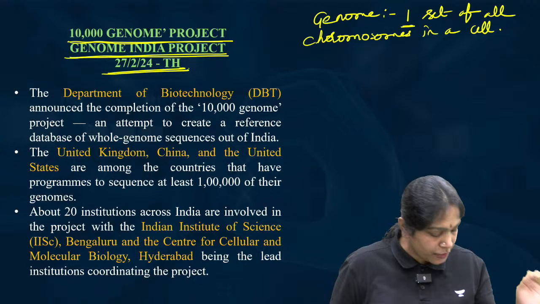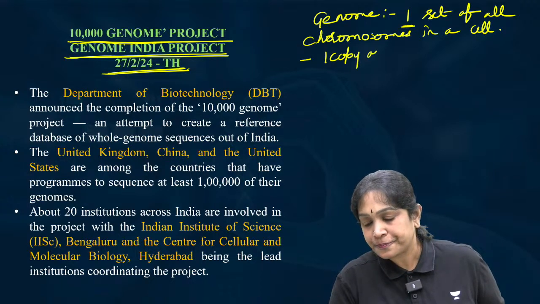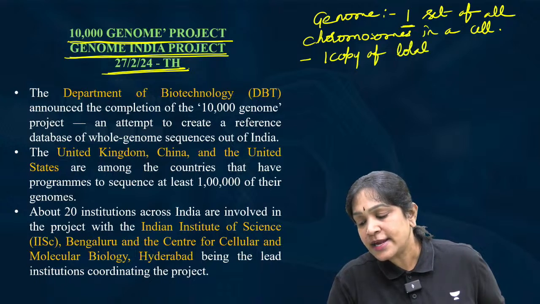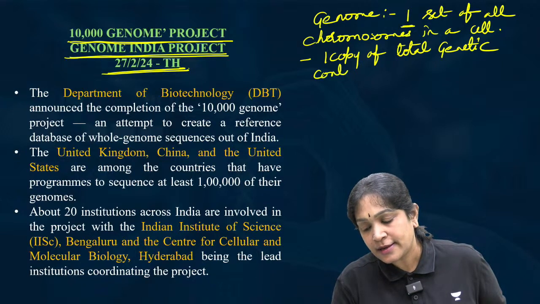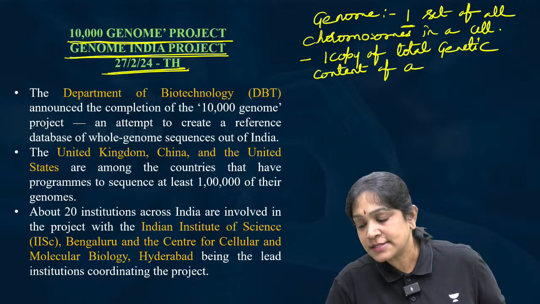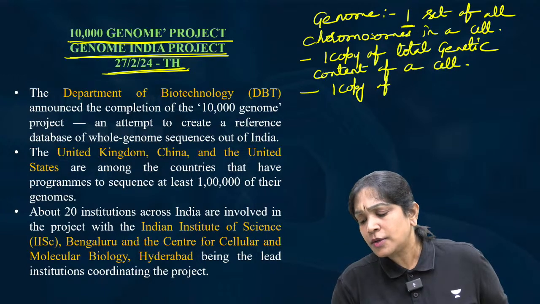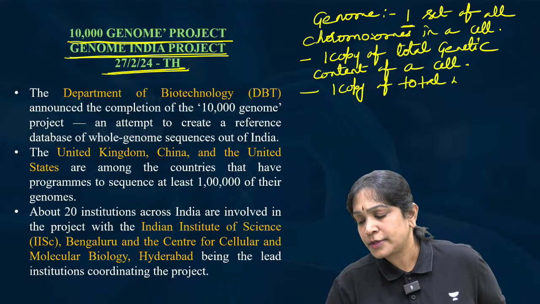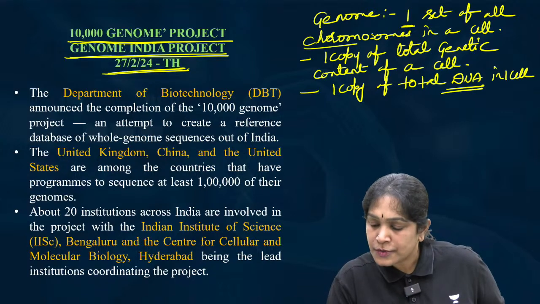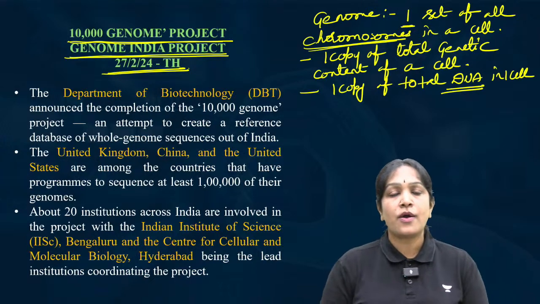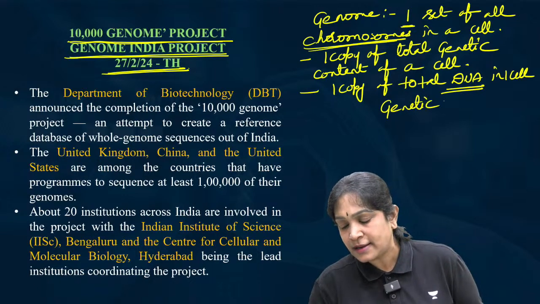One set of all chromosomes in a cell, or one copy of total genetic content of a cell, or one copy of total DNA in one cell. Total DNA in one cell. DNA and chromosomes mean the same. DNA, the deoxyribonucleic acid, is nothing but our genetic material.